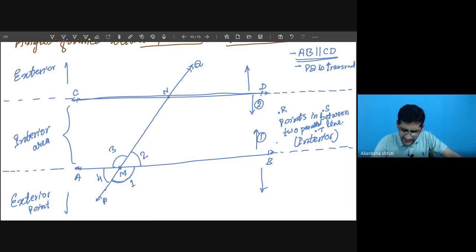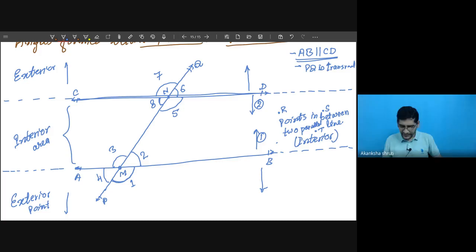Again, considering N, again 4 angles will be formed. Let us call this 5, this angle 6, this angle 7, and this angle 8. Are we getting it? So these are the angles that I have denoted.